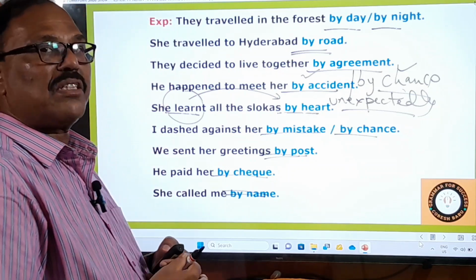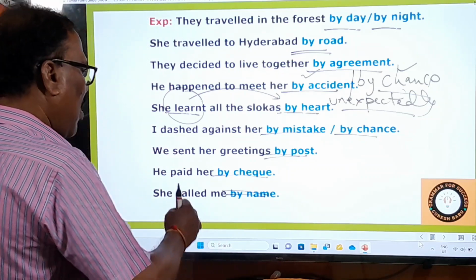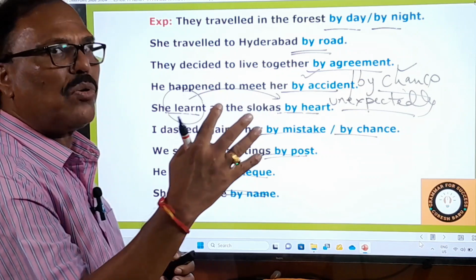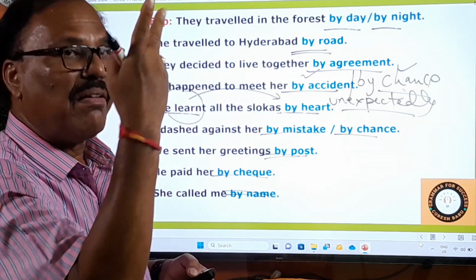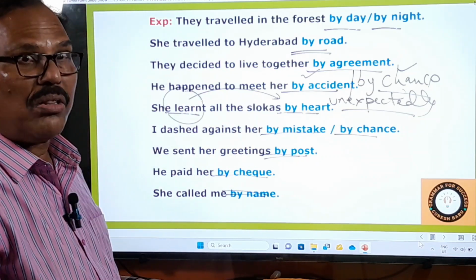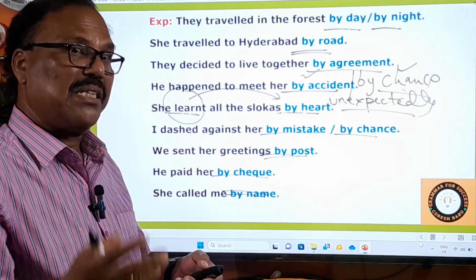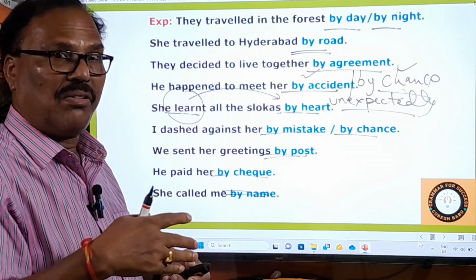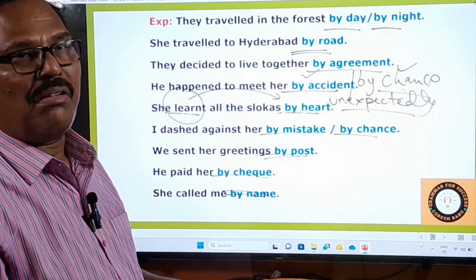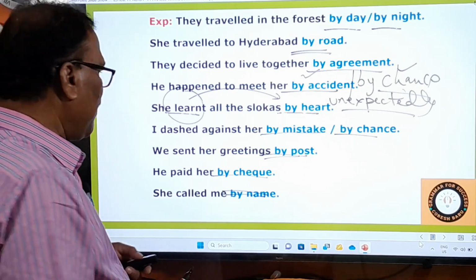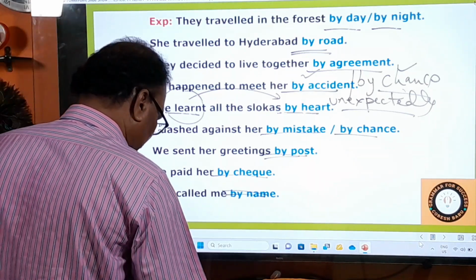They call the teachers and elders only by name in the Western countries, whereas in our India we cannot call elderly persons by name. We have to call them either "sir" or some other respectful word. He called me by name, right.